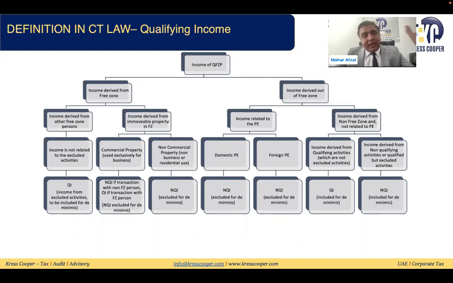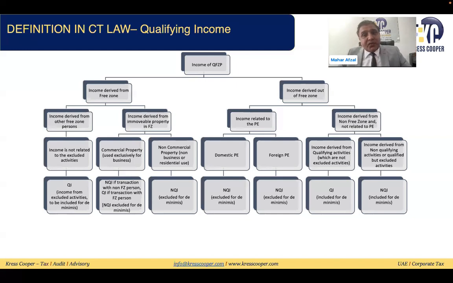So this is the one leg that the person can make the transaction within the free zone parties, basically building within the free zone, other related party within the free zone. So this is the one leg as we discussed earlier. The second leg is the person can make the transaction out of the free zone, and the building is not even in the free zone, building is also out of the free zone. Where the person is making the transaction out of the free zone, there are 2 possibilities. That the person is making the transaction with his PE. This PE can be on the mainland, and this PE can be out of the UAE as well. If the PE is on the mainland of the UAE, this is called domestic PE. And if the PE is out of the UAE, then this is called foreign PE.